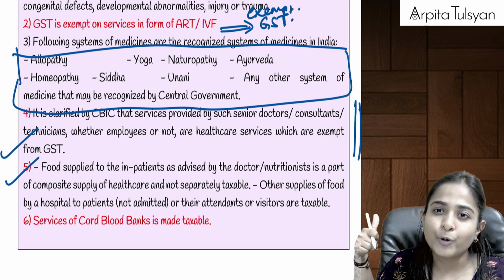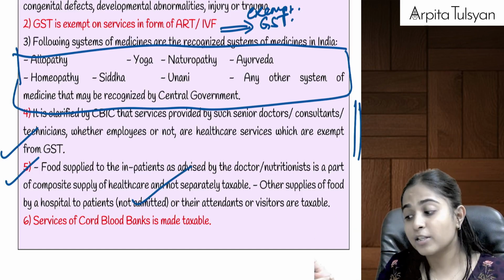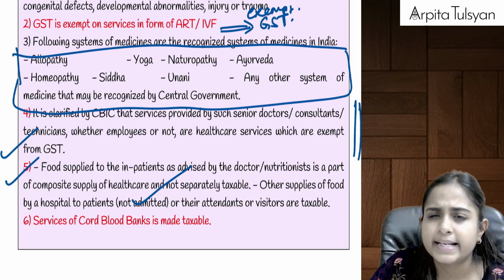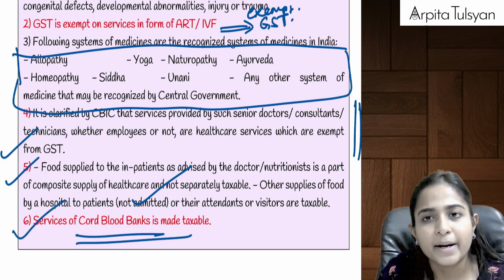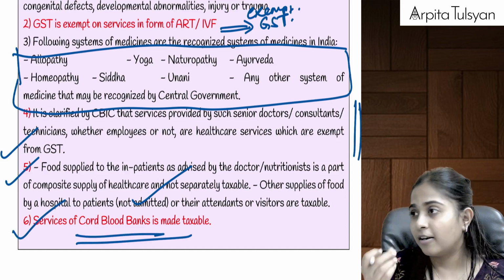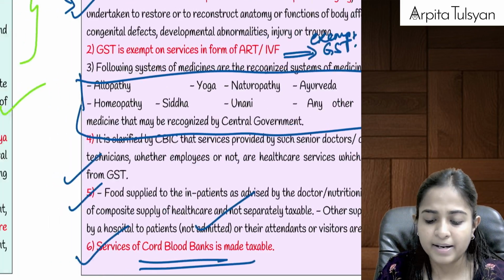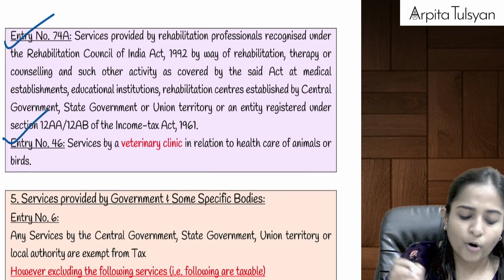Principal supply was totally exempted, so even here food services will be totally exempted. But food supplied to other OPD patients or to visitors, etc., that will be fully taxable. And the last one, cord blood banks, where the umbilical cord of the mother is saved for the children, etc. Services provided by such banks will be totally exempted from GST. Okay, last 2 points here.